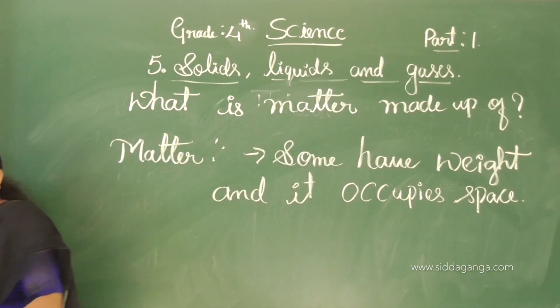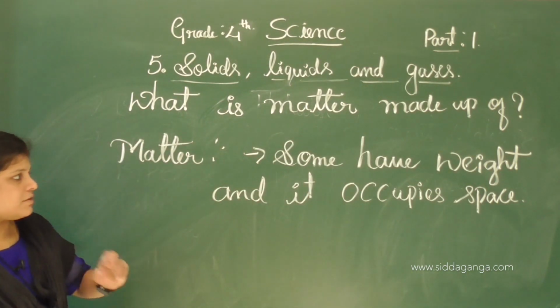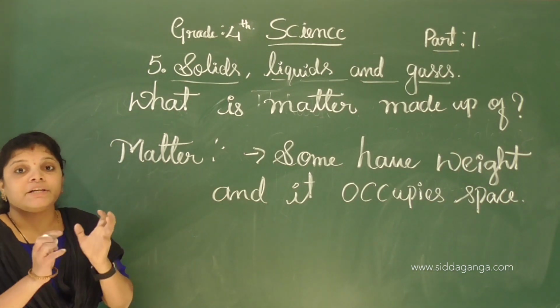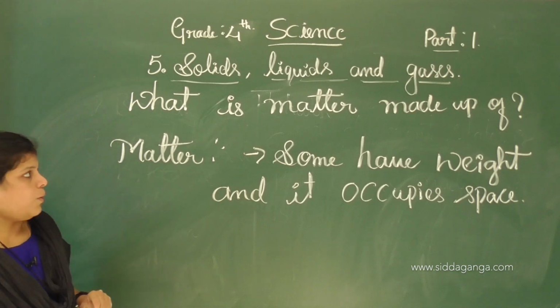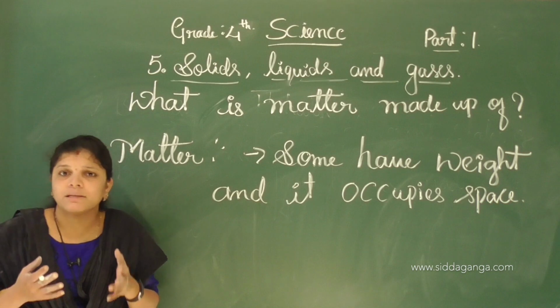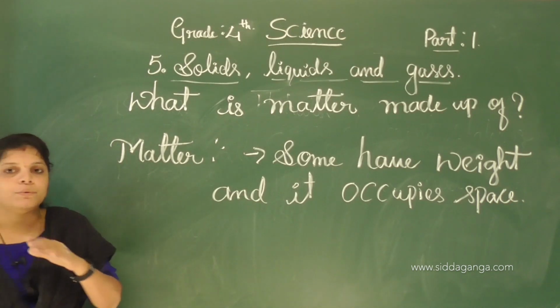See, these are the main two properties of matter. Matter means it has some weight and it occupies space. Okay, yes, what is matter made up of? See, matter is made up of molecules.